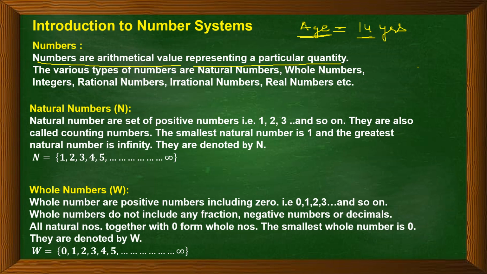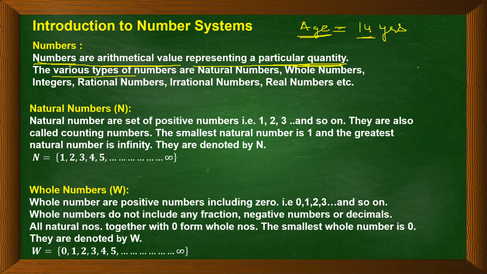So any arithmetical value which helps us in representing or giving value to a quantity, like suppose height, weight, distance covered, speed, all these arithmetical values are called numbers. So basically numbers are very helpful in assigning a value to a particular quantity. Quantities can be anything related to height, weight, marks obtained, or any other quantity we can have.